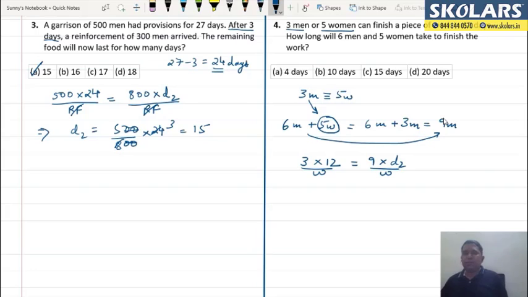Once I converted the entire equation into men, 3 men working for 12 days will do W amount of work, which is equal to 9 men working for D2 days doing the same work, that is W. So W and W get cancelled over here, and from here I get the value of D2 is equal to 3 into 12 upon 9, which is nothing but 4. So I'll tick mark A over here.